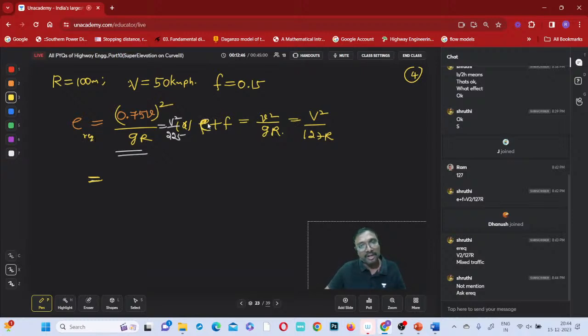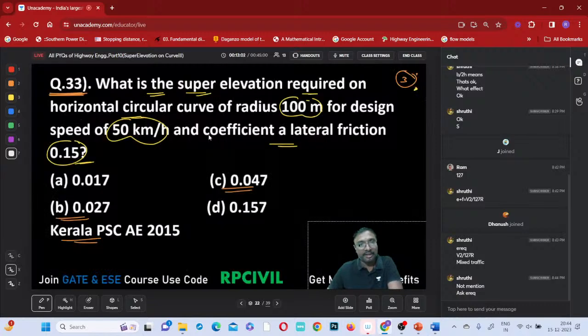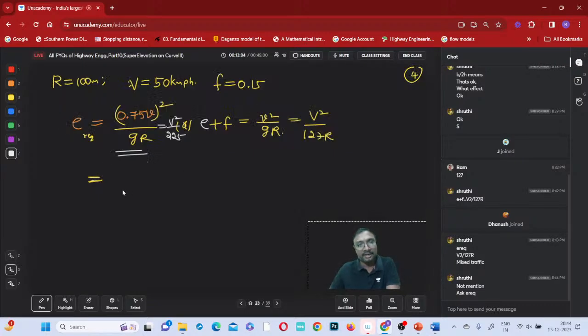Super elevation required will not come into picture actually. Super elevation required will never come into picture whenever it is E plus F equal to V square by GR. If you remember in the design, what is that? E maximum we are directly substituting, right? Yes or no? E maximum we are directly substituting or not?